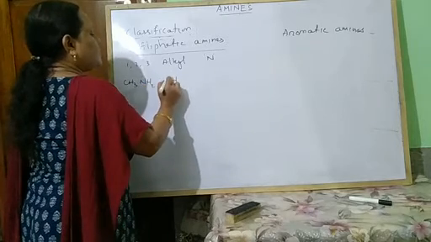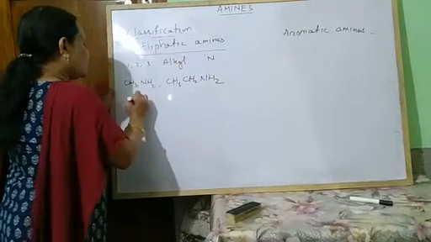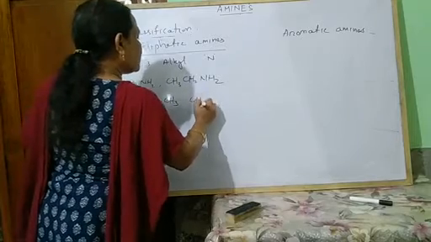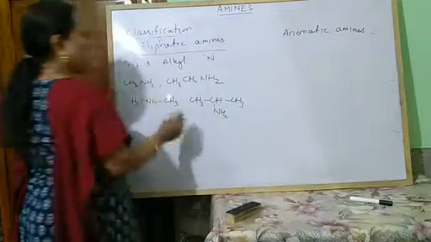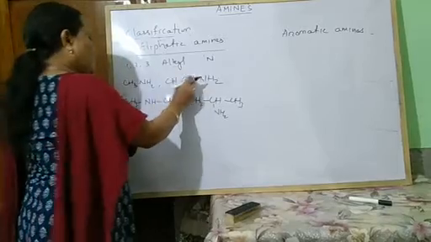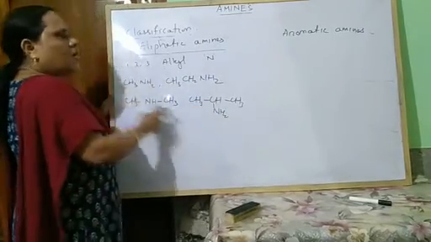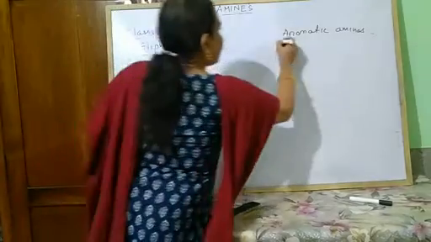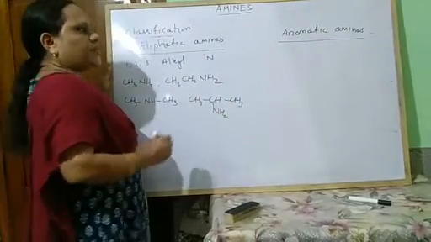CH3NH2, CH3, CH2, NH2, CH3, NH, CH3, CH3, CH, NH2, CH3. All these are your aliphatic amines. Methylamine, ethylamine, dimethylamine and isopropylamine. All these are examples of aliphatic amines. Next, aromatic amines. Aromatic amines again classified into two types.